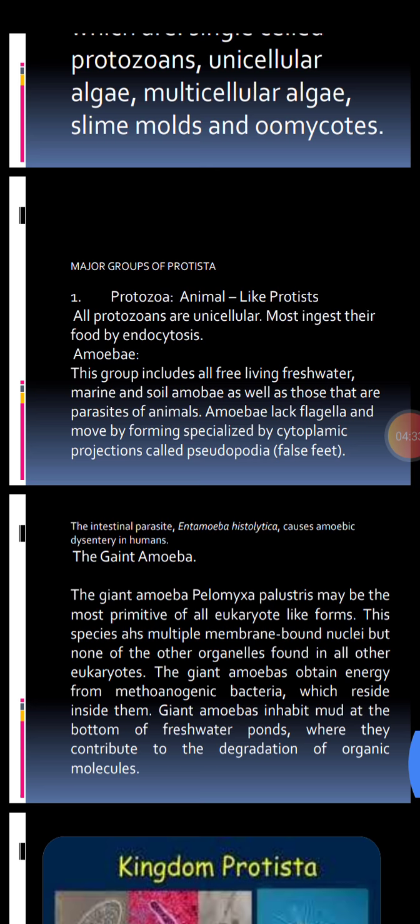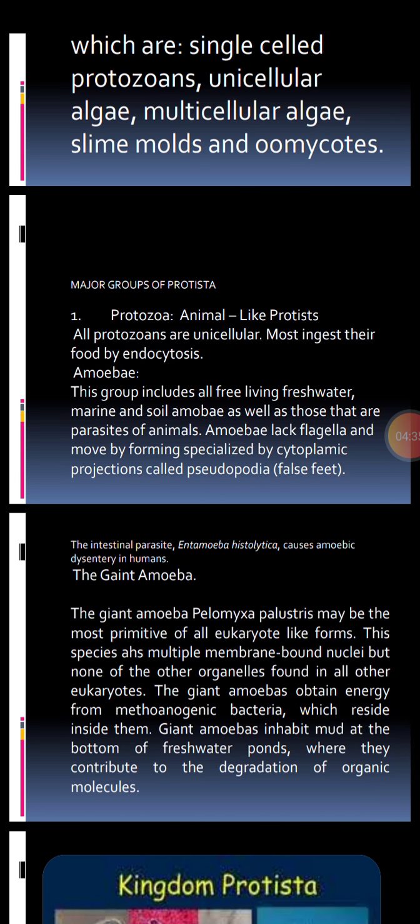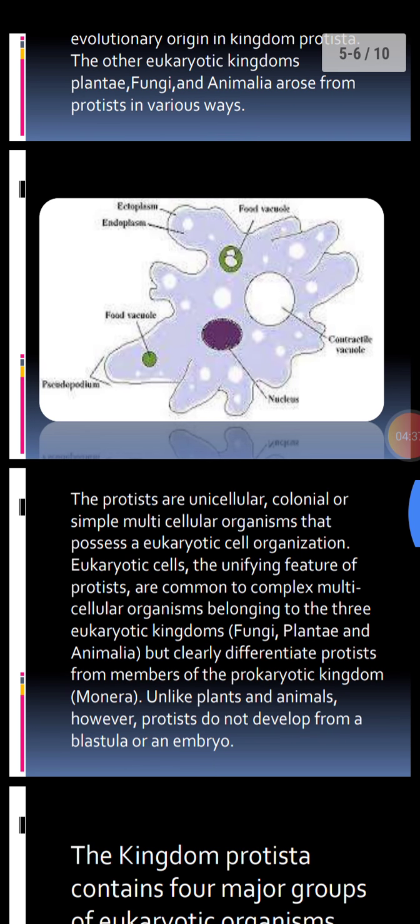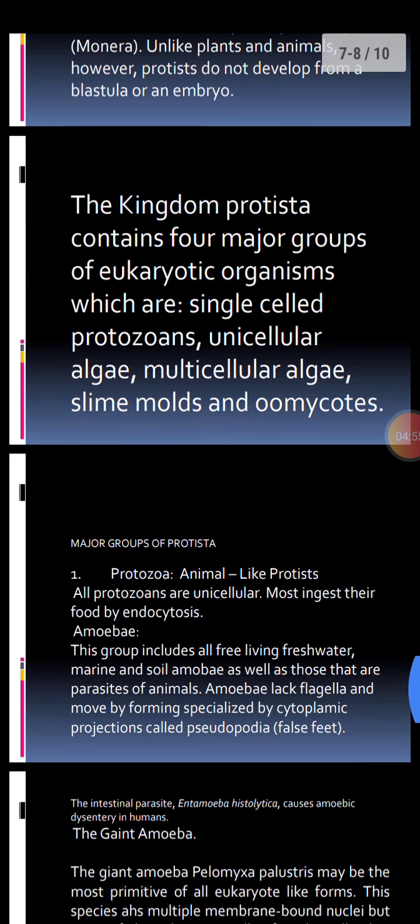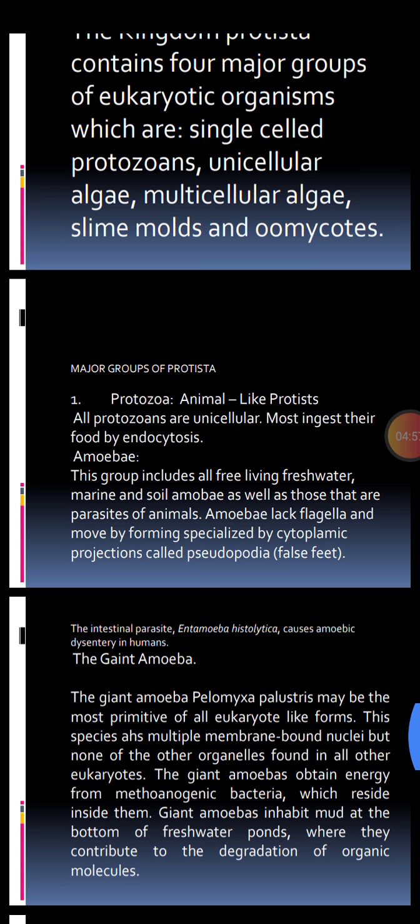First of all, we will discuss amoeba, as you can see in this picture. Look at its structure. It has irregular shaped false feet, which are called pseudopodia. Pseudo means false. Next, there is a nucleus. They have cytoplasm. They have a contractile vacuole, and now you will learn about it.